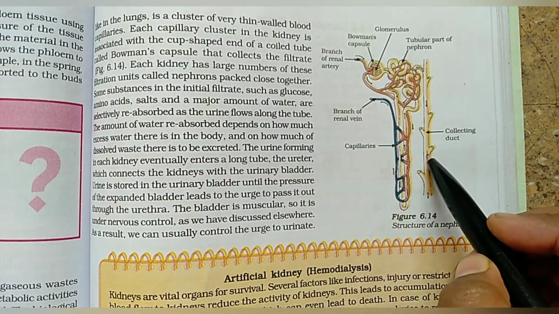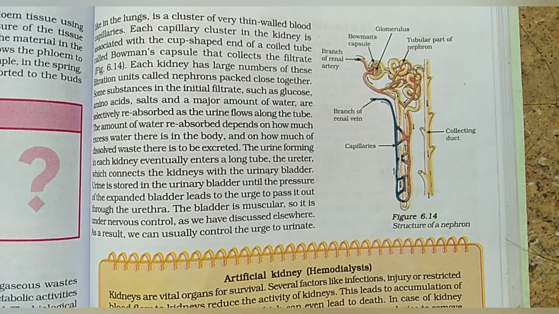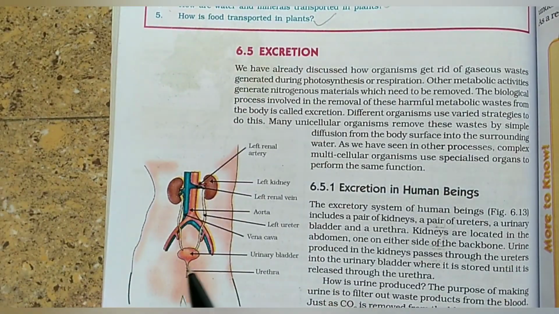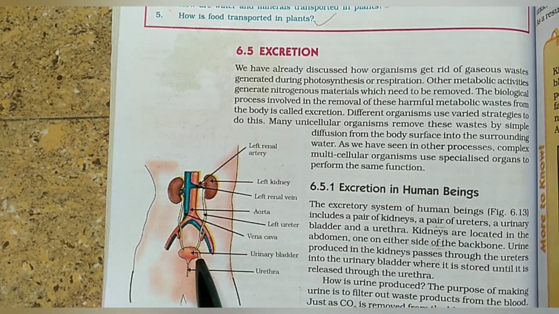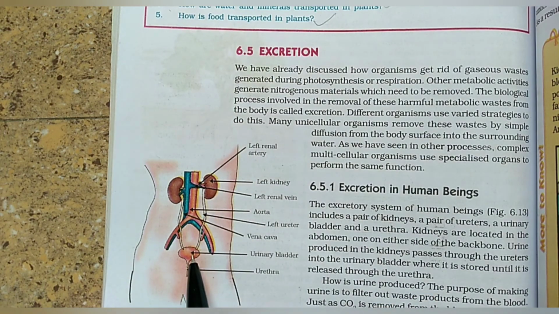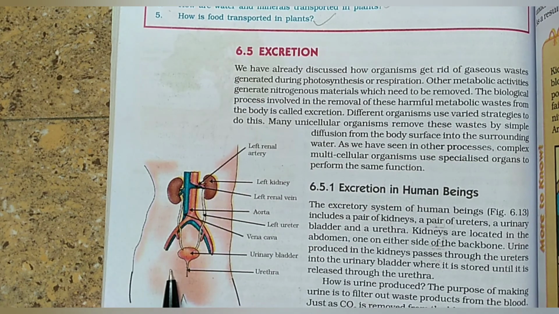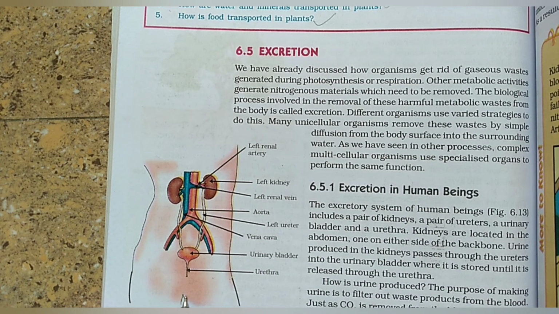All the urine collected in the duct will go to the urinary bladder and get collected there. When the urinary bladder is filled, pressure increases in this area, and we have the urge to urinate, or excrete the urine from our body. This is all about excretion, and in the next part we are going to start a new chapter called control and coordination. Thank you.